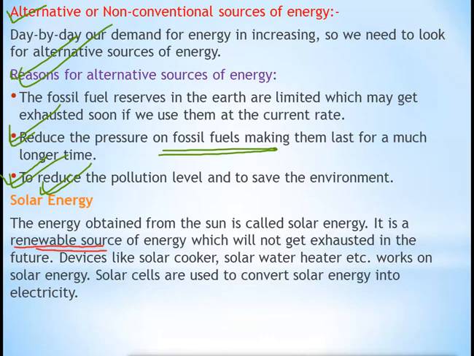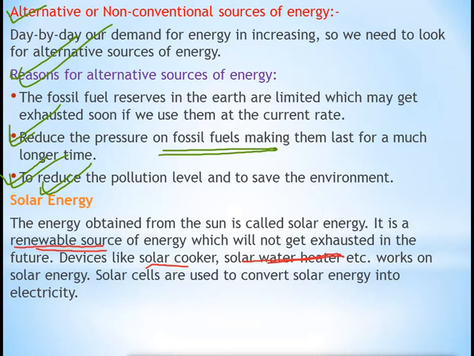Okay, devices. Now there are many devices available in the market for which we can use solar energy to run them. For example, solar cooker. A solar cooker we can easily get in the market, and with the help of solar energy we can cook the food using the sunlight. Solar water heaters are also available, by which we can heat the water using the sunlight.